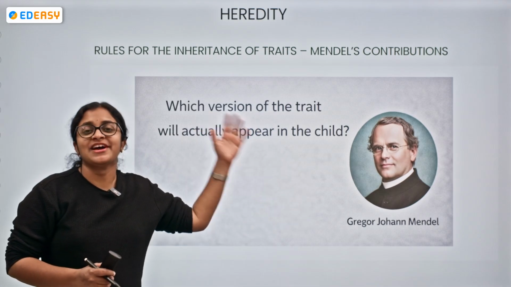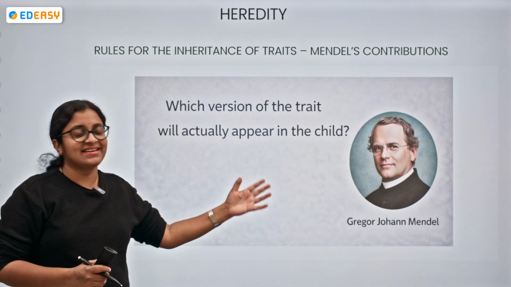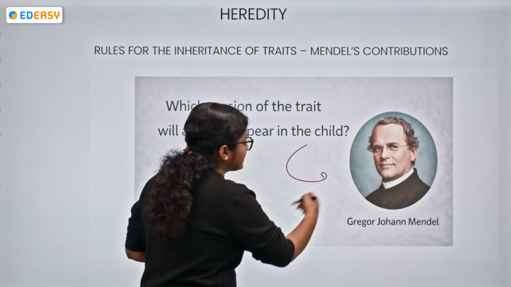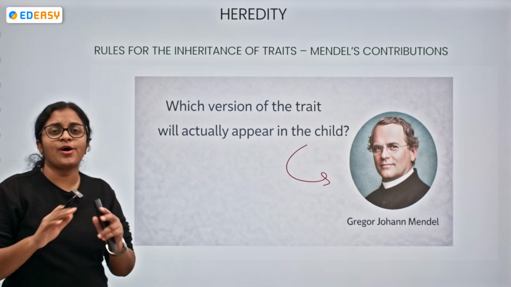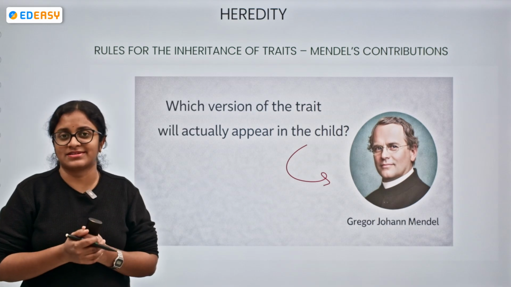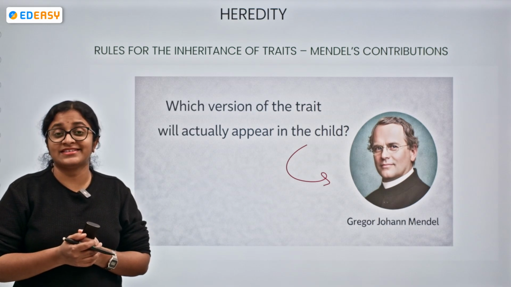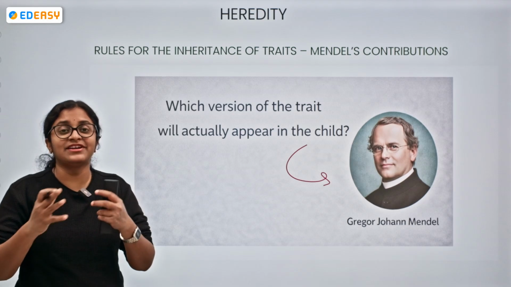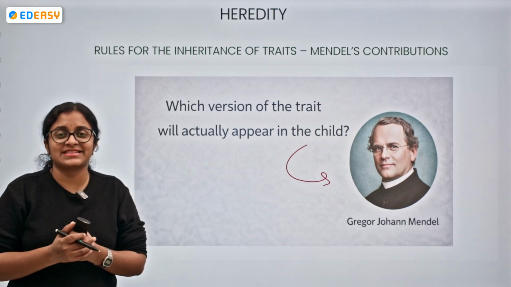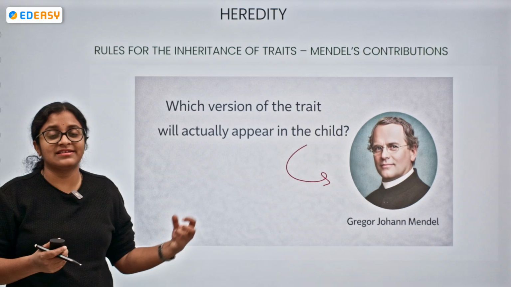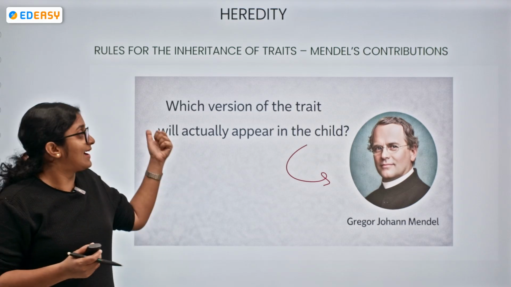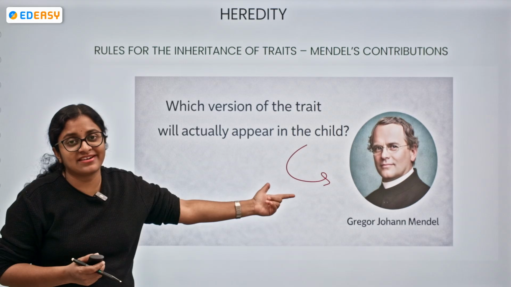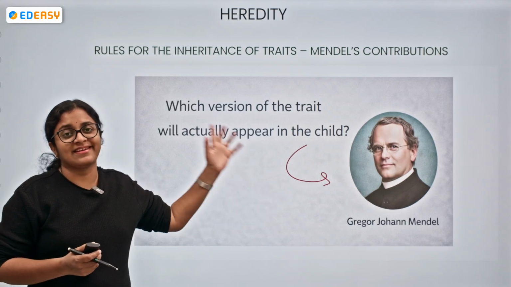This question was answered by Gregor Johann Mendel, who is the father of genetics. He conducted a lot of activities on pea plants. So he understood how the generations, the inheritance, and the traits get expressed, and he understood the logic behind which version of the trait actually appears in the offspring.